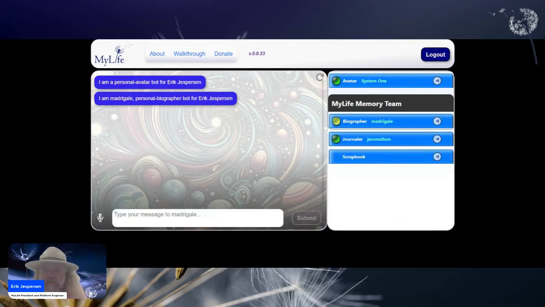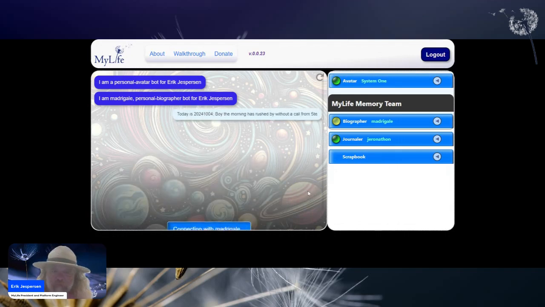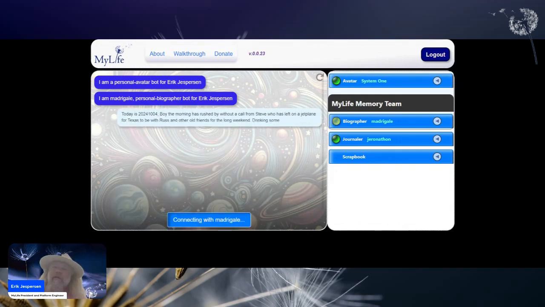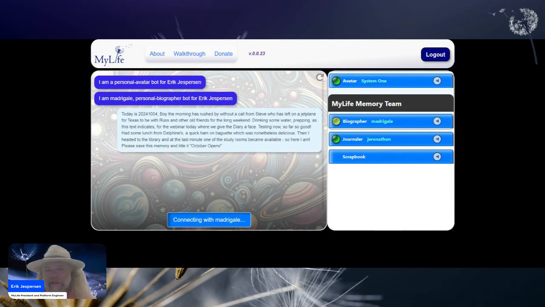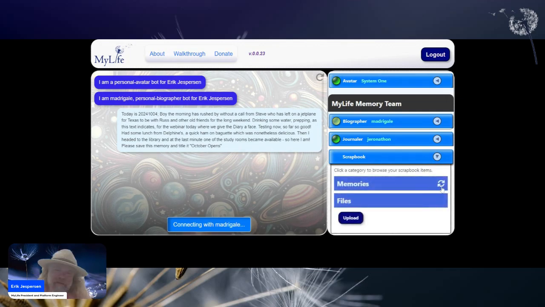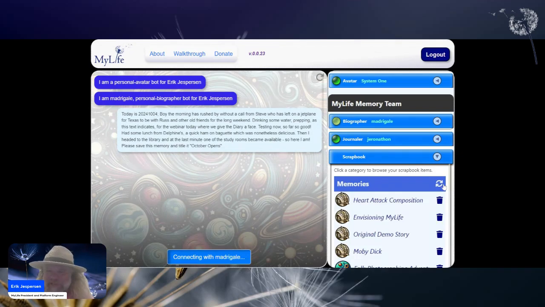I have certainly interacted with my biographer a couple times. So I want to just paste in my entry for today and see how Madrigal handles it. Will they post it to the system with the correct name this time? Have I been working on solving that? Well, yes and no. Regardless, Madrigal's on a slow connection today, so we're hoping it'll work.